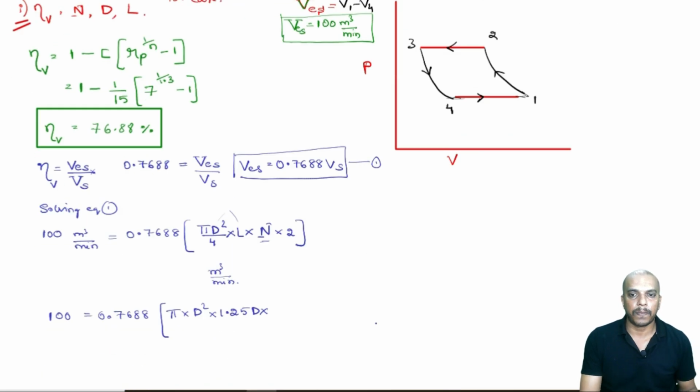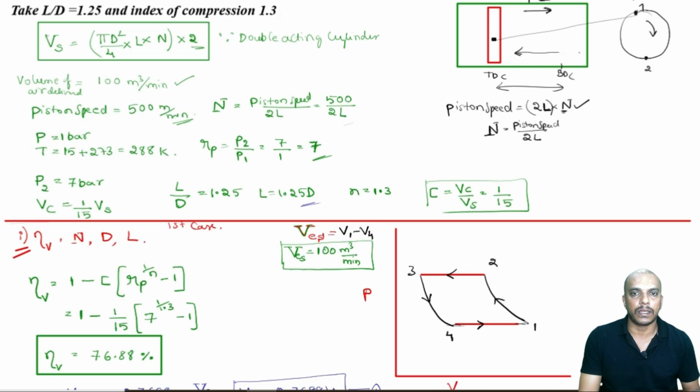So this 4 is there only, this will be 500 by 2 times of L. Now, again L I will simplify here only. Now, 500 divided by 2 times of 1.25 times diameter, because you see L is 1.25 times of diameter again.